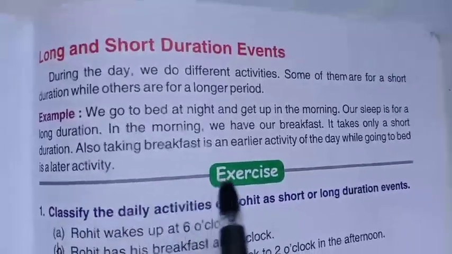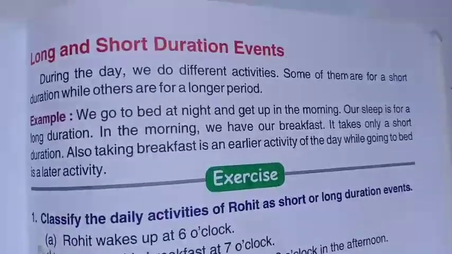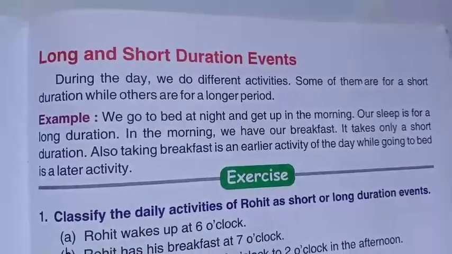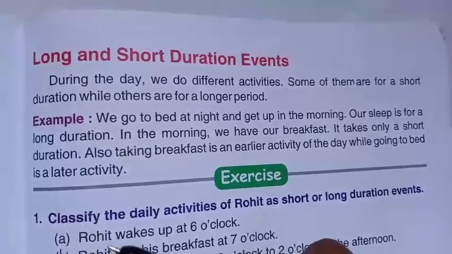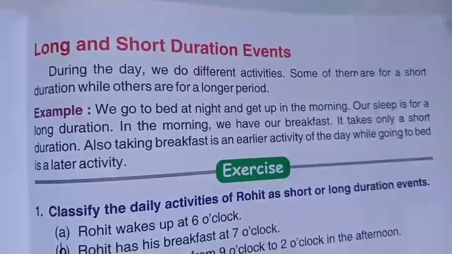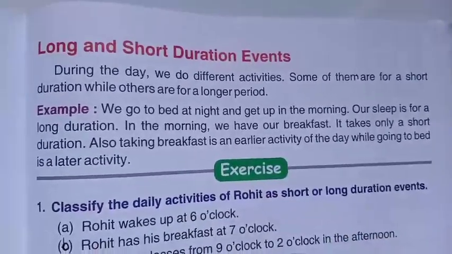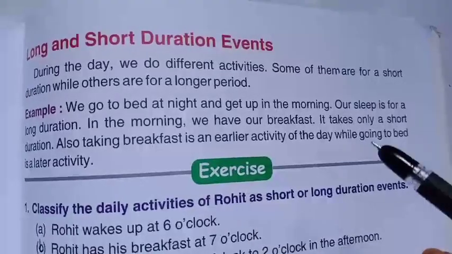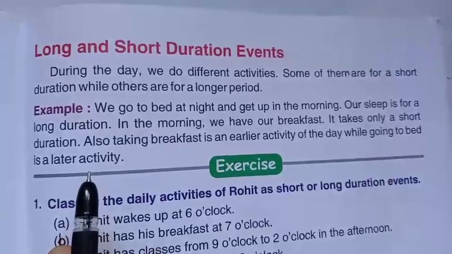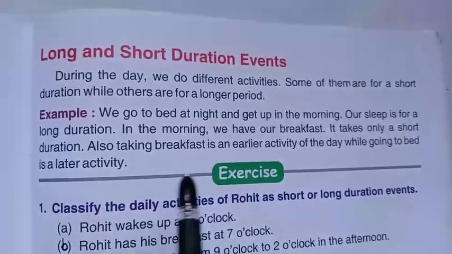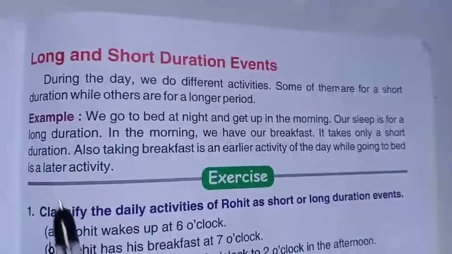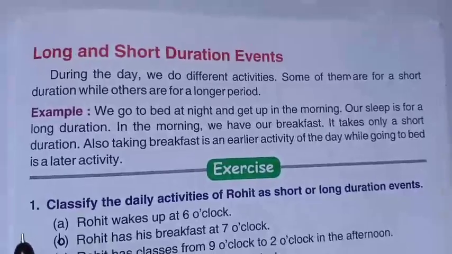In the morning we have breakfast. For example, we get up at 6 o'clock, or you children get up at like 7:30, and after that at 8:30 or 9 o'clock you will have your breakfast. That is a short duration. It takes only a short duration, like 1 hour, 1.5 hour, only this much gap. Also, taking breakfast is an earlier activity of the day, while going to bed is a later activity. Did you get, children? Yes.